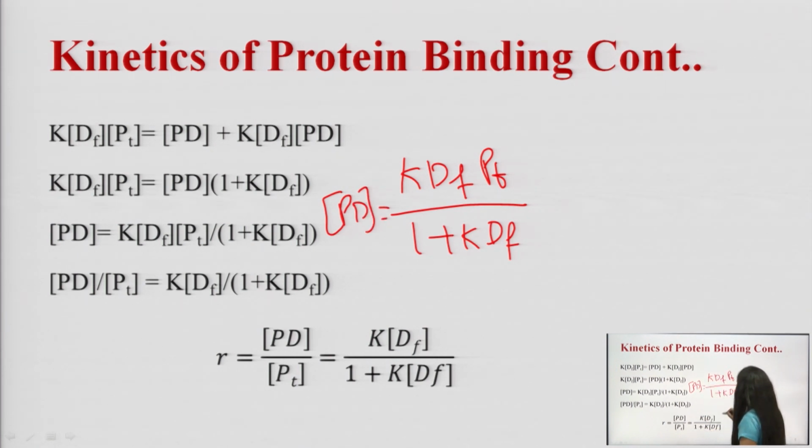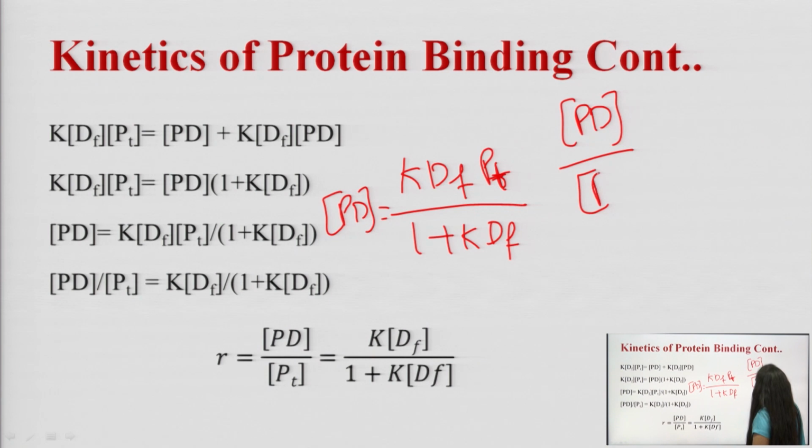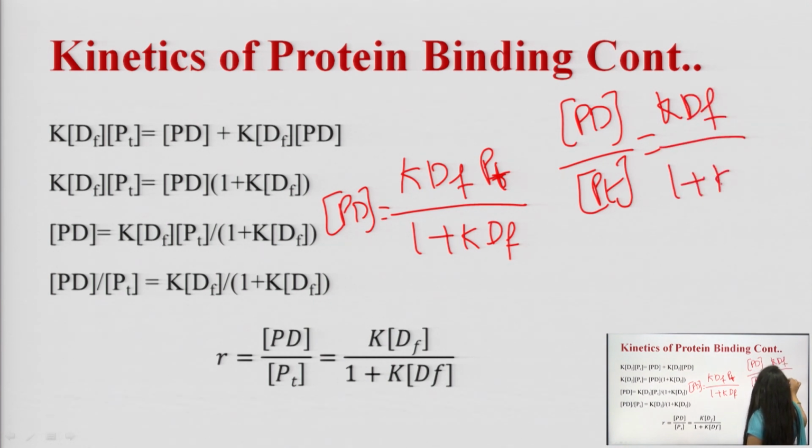In the next step, we divide the concentration of PD by the total concentration PT, and the equation becomes K DF upon 1 plus K DF.